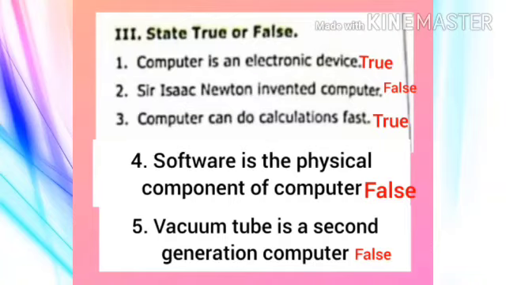Question number 3. Computer can do calculations fast. True or false? True. You know very well, right? Because computer can do calculations very fast. So it is true.